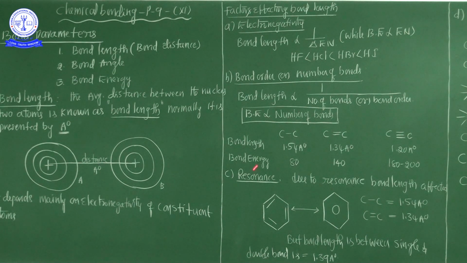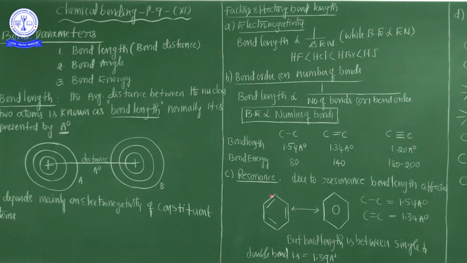Now the third factor, resonance character. You know that very well. What is resonance? Resonance is a phenomenon in which the pi electrons migrate or delocalize frequently from atom to atom. For example, in the case of the benzene structure, due to resonance, bond length is also affected.